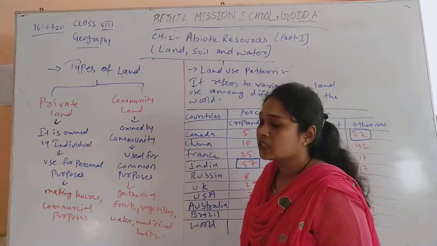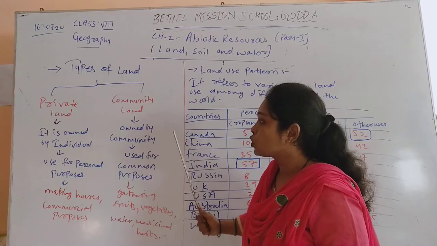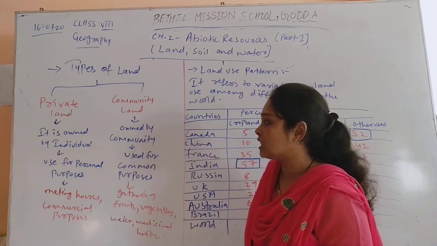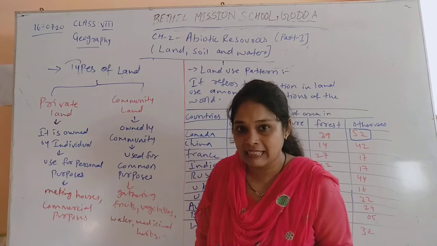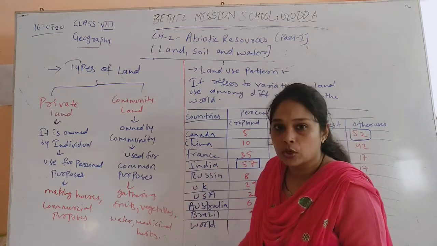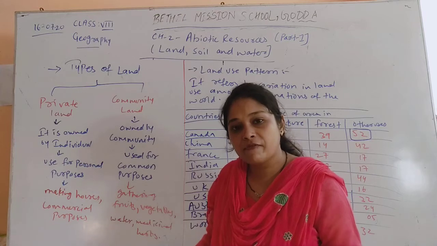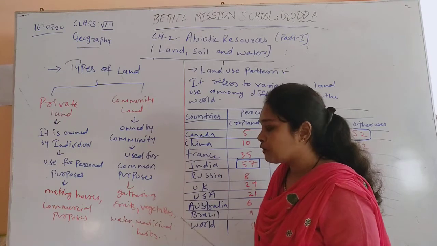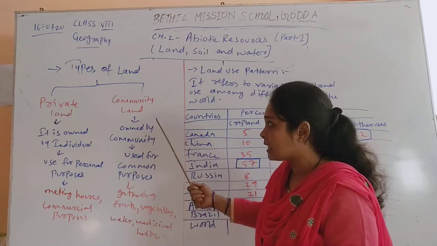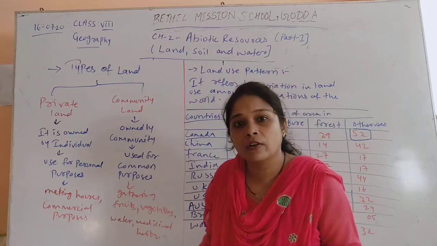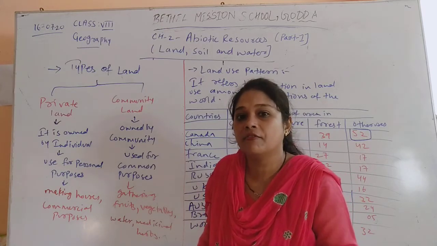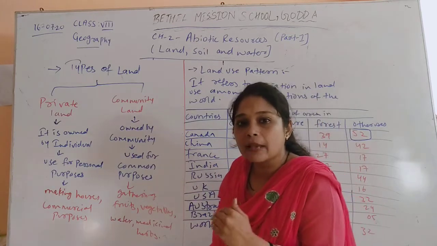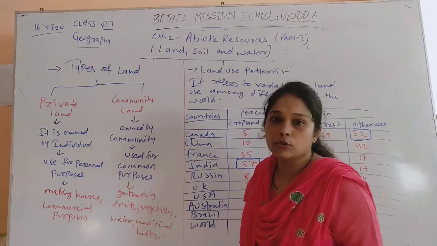Secondly, the second type of land is community land, which means land which is owned by the community and which is used for the welfare of the people. It is used for common purposes, like gathering fruits, or farming. When we have farming for common purposes, not personal purposes, gathering fruits, vegetables, and water lands are also termed community land. Forest lands used for medicinal herbs and many other activities also come under community land. So we have two types of land, private land and community land.